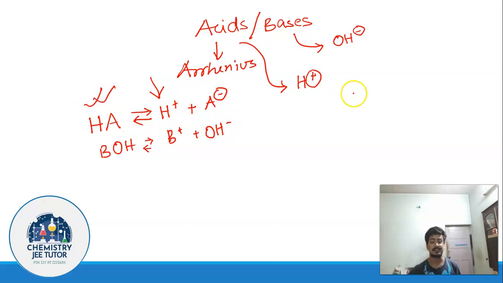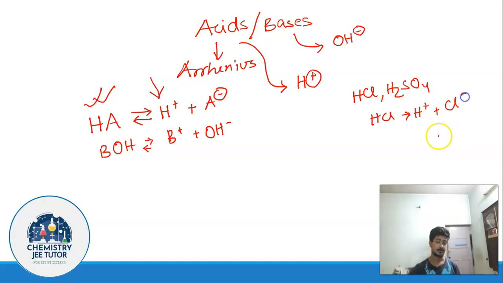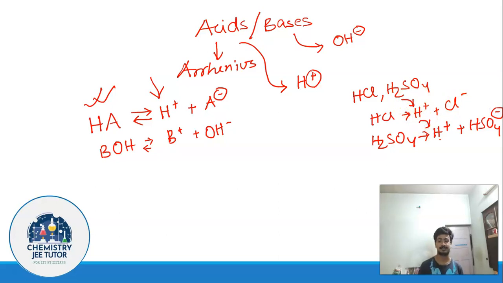For this reason itself, HCl, H2SO4, all these things are Arrhenius acids because they can produce H plus ions in solution. Now the thing is, which solution? All of this produces H plus ions in aqueous solution. H2SO4 has two ionizable protons. What are these things? I am coming to it. So all of these things can produce H plus ions in solution, so all of these are acids.